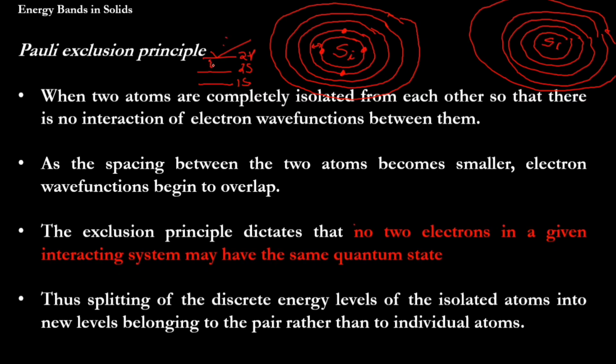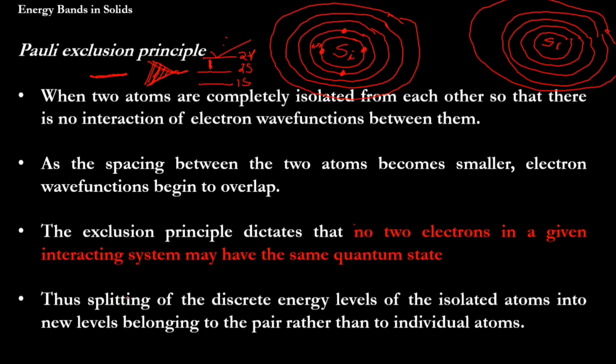But when I bring another atom towards it, this discrete concept changes and becomes a band. That means this 2p is going to separate into two. It is going to be a band, no more a straight line. A constant energy level becomes a band of energy levels. That is what the exclusion principle says.